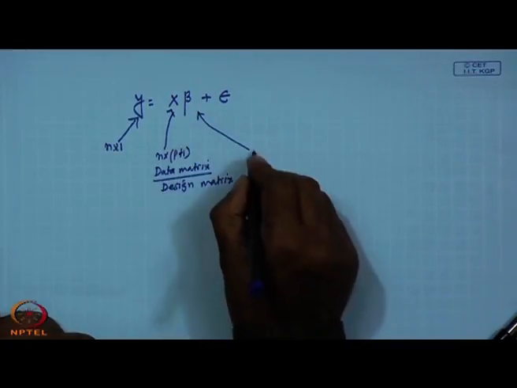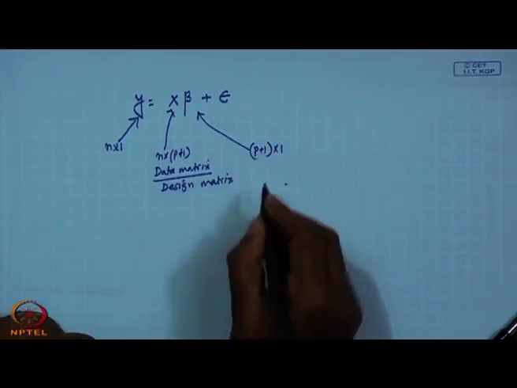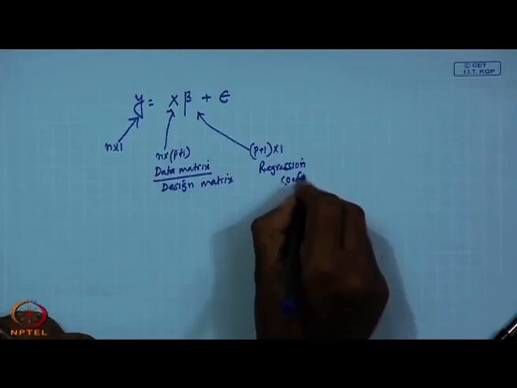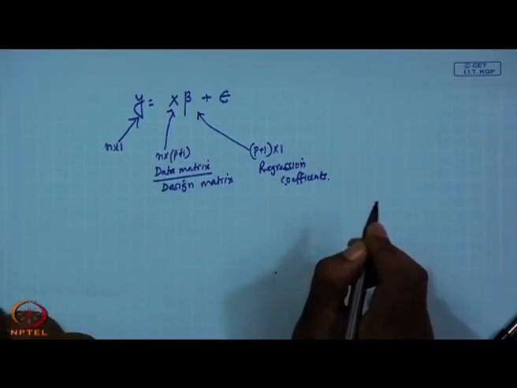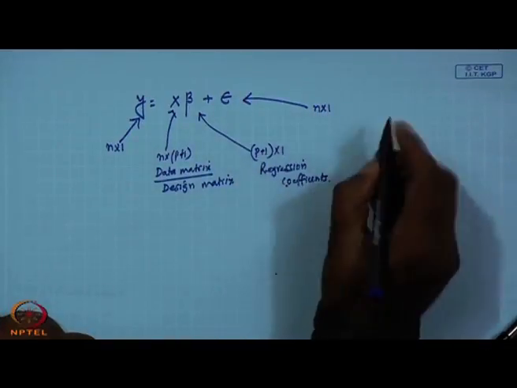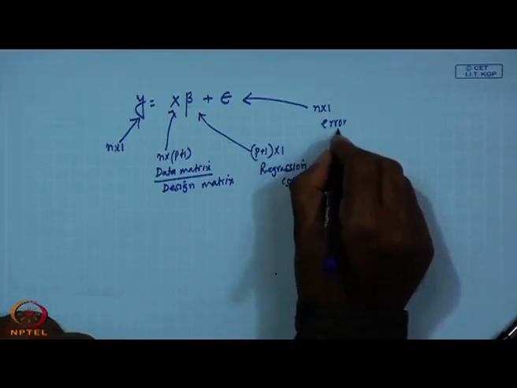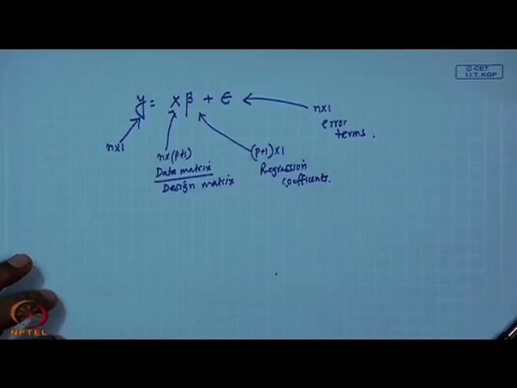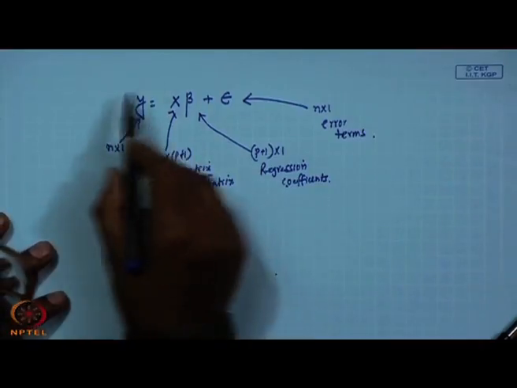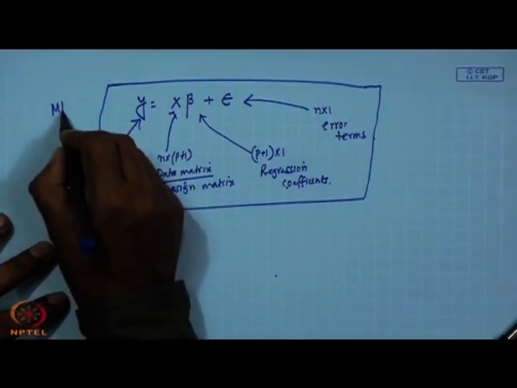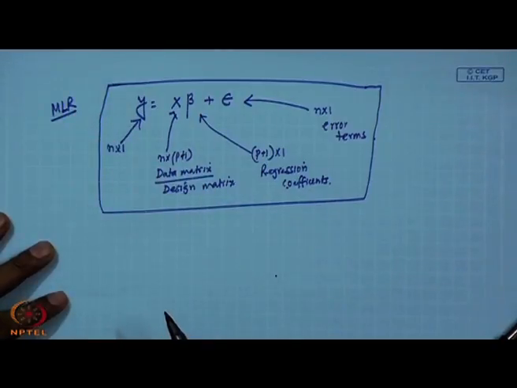Beta is the p plus 1 cross 1 regression coefficients, and epsilon is the n cross 1 error terms. Fine. So, this is in a nutshell